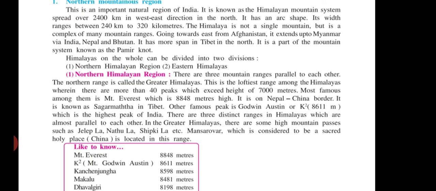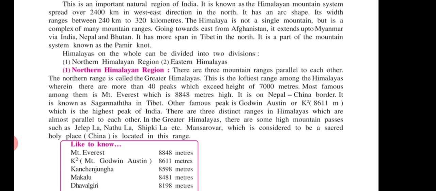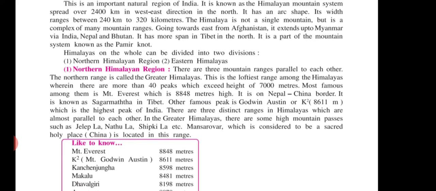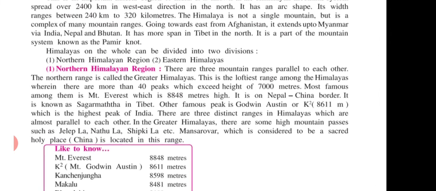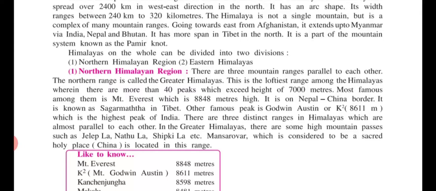The Himalayas on the whole can be divided into two divisions. Let us now see. It is a complex of many mountainous ranges, and mainly it is divided into two divisions: Northern Himalayan region and Eastern Himalayas. Northern Himalayan region, let us first understand the division of the Himalaya system. In the Northern Himalayan region, there are three mountain ranges parallel to each other. The northern range is called the Greater Himalaya. Clear?